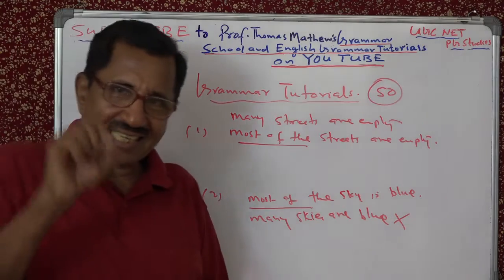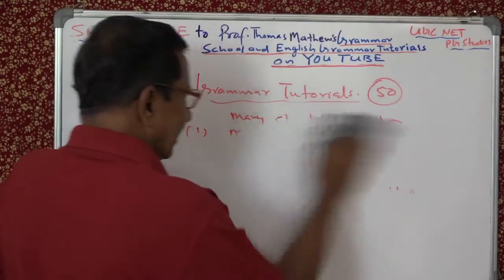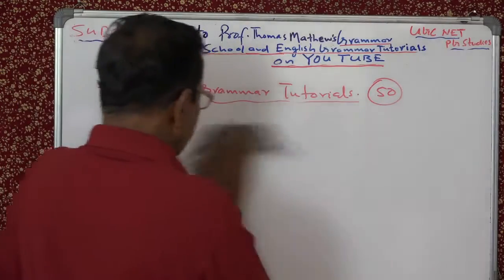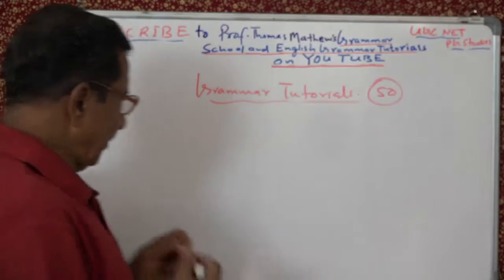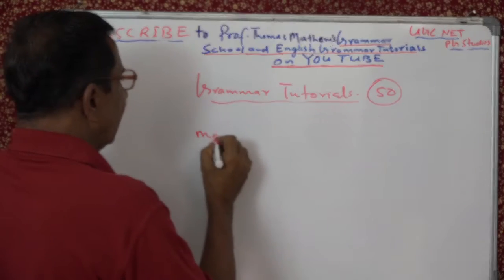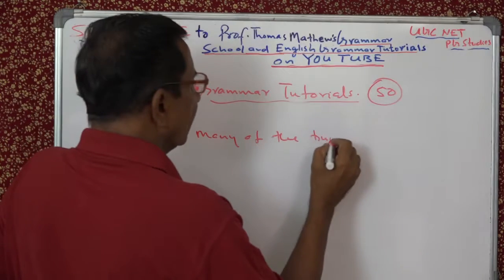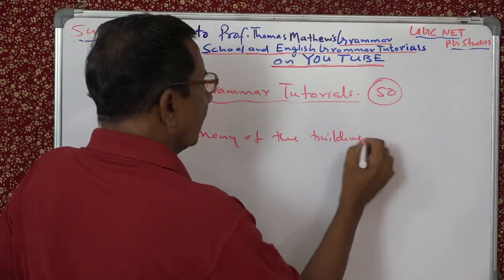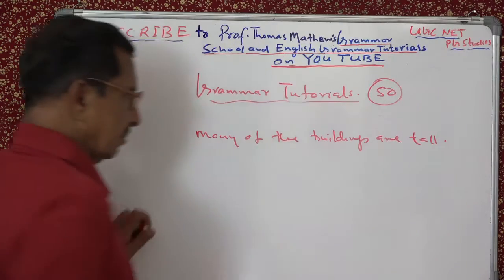Sometimes you may get tricky questions like this. Say in the exam, you get a question like this. Many of the buildings are tall buildings.